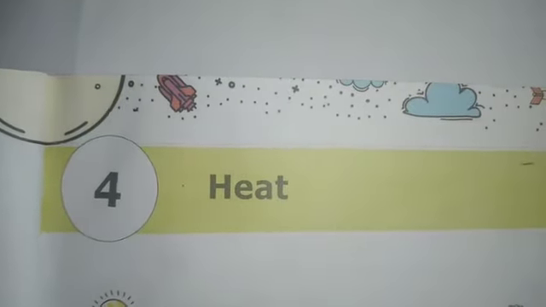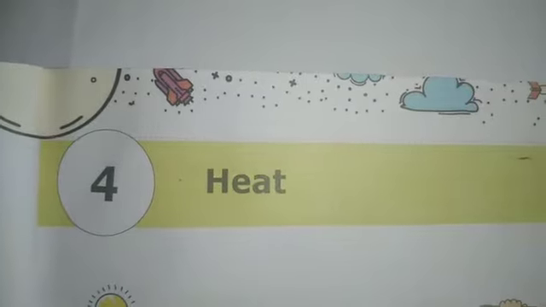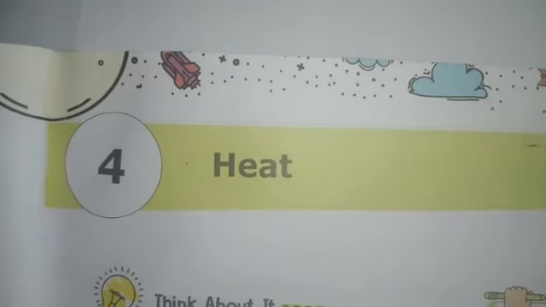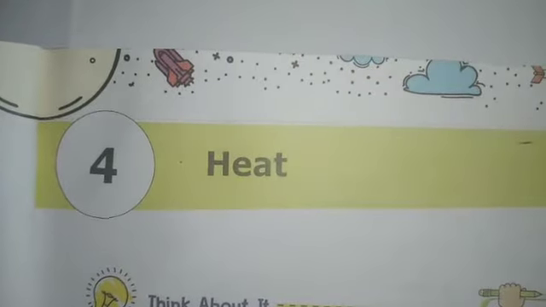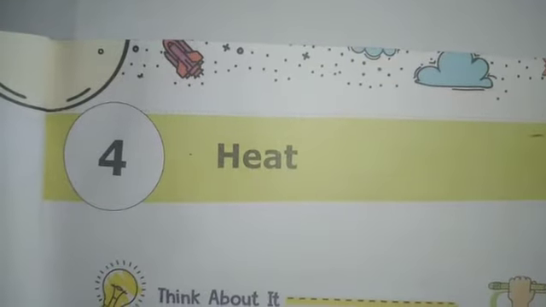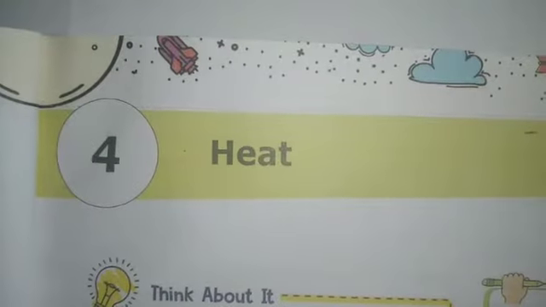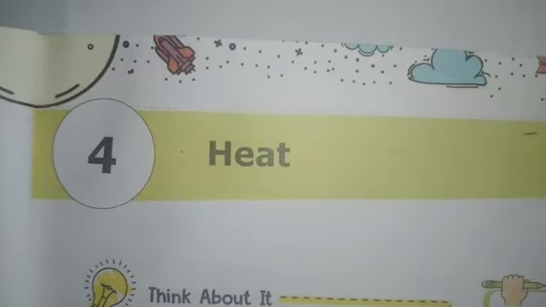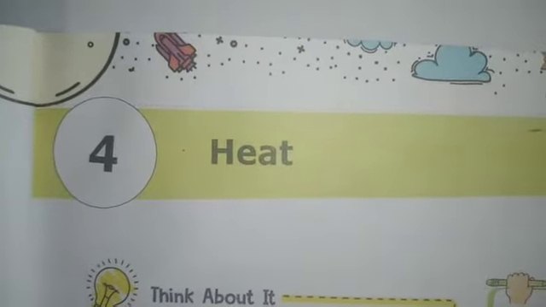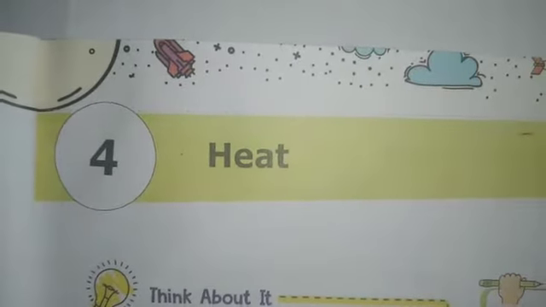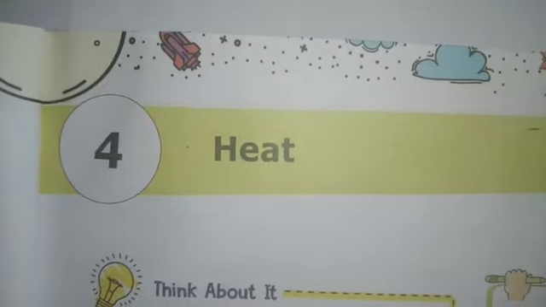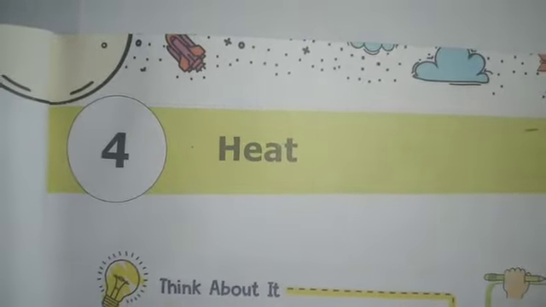And students, it is very hot outside on a bright summer day. On a winter night, however, it is very cold. When we rub our hands in winter, they become warm. And we wear woolen clothes in the winter because they keep us warm. The things kept in the refrigerator, that means in the fridge, become cold, while the things kept inside an oven, a microwave oven, become hot. Thus, in our daily lives, we frequently come across terms like hot, cold, and warm.